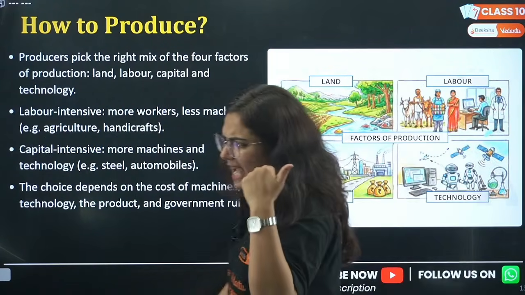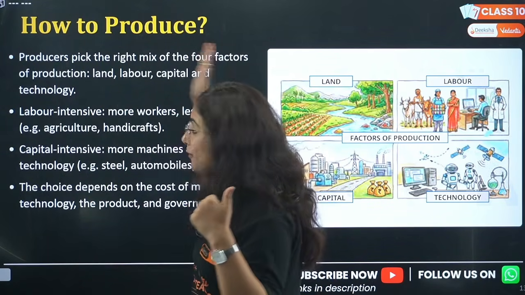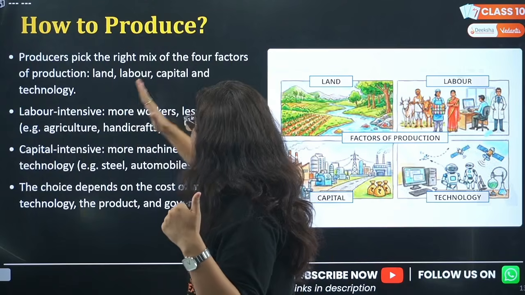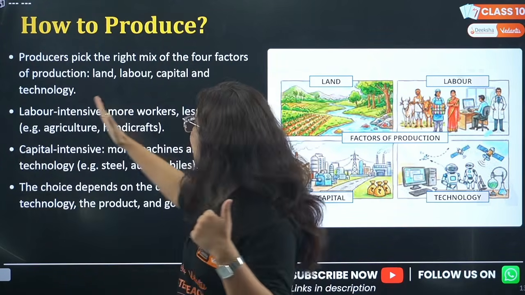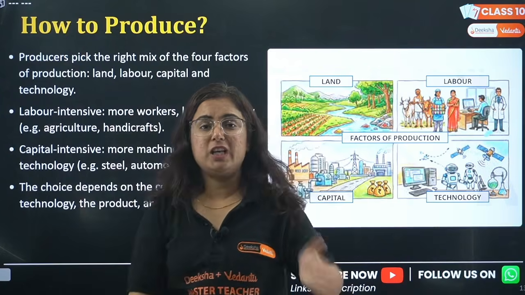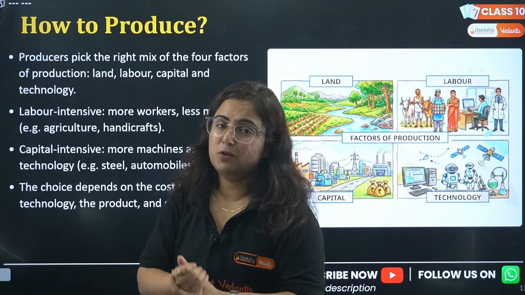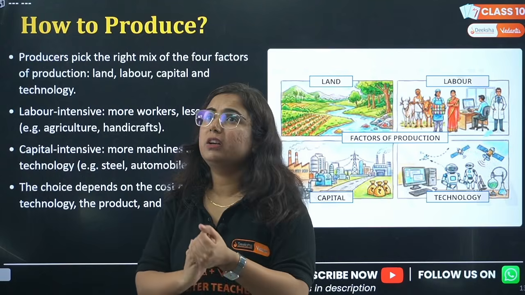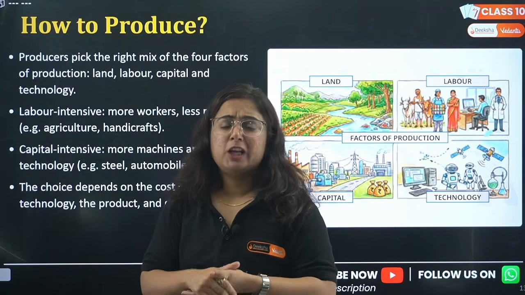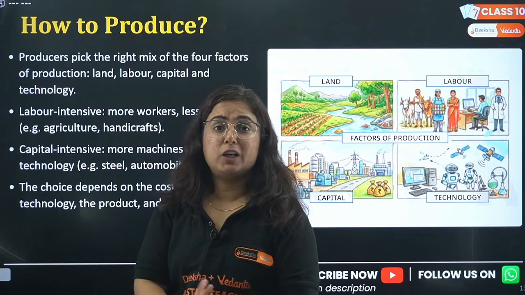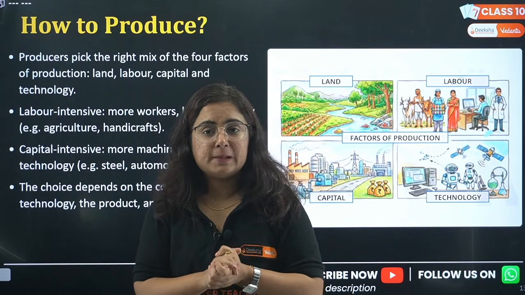How to produce actually depends upon the resources also. See, there are 4 factors of production: land, labor, capital and technology. The varying products depend upon the various factors of production. If you want to start a business, you need land to make the office. You need labor to work in your office. You need money, that's capital, and you need technology to promote that.